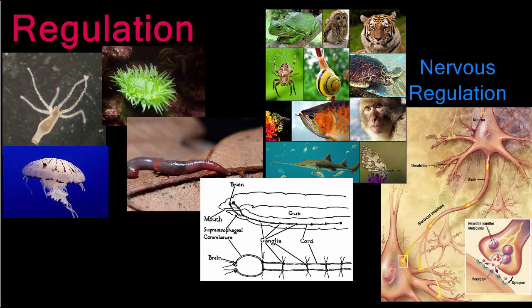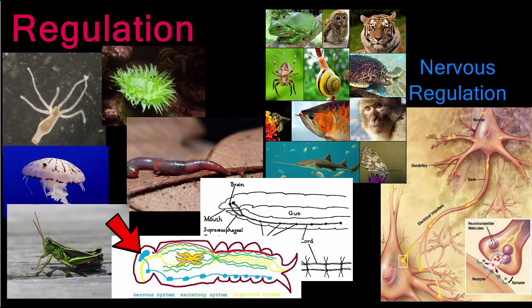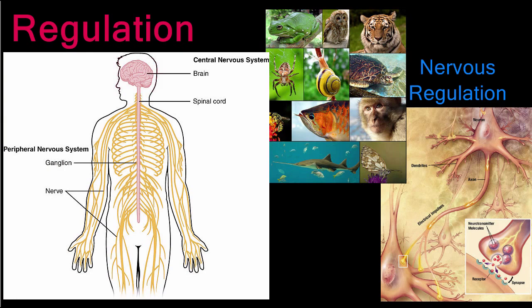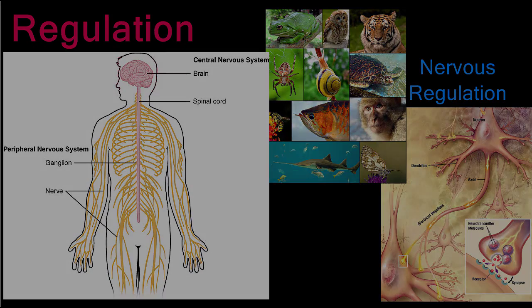Earthworms have clusters of nerves called ganglia. Nerves allow responses to be faster. Insects like grasshoppers actually have simple brains made of fused ganglia, which allow them to process stimuli in their environment. Nervous systems like those found in vertebrates are even more complex and allow for memory and learning. But that topic will be covered in the next lesson.